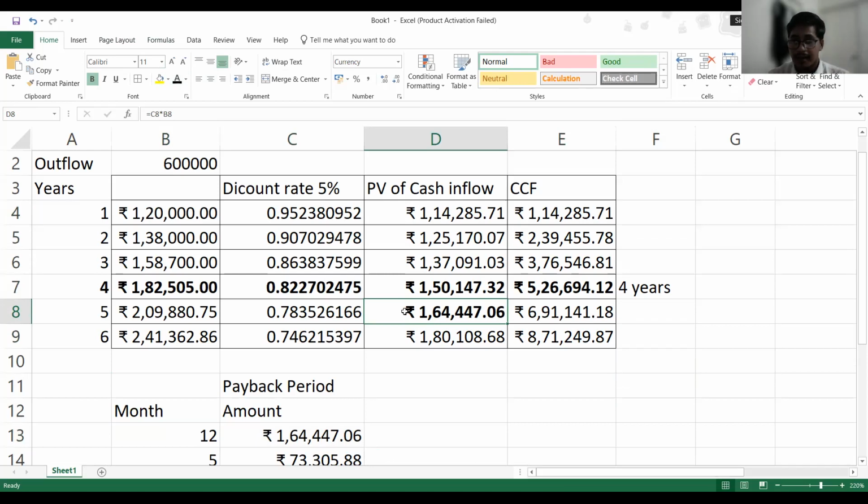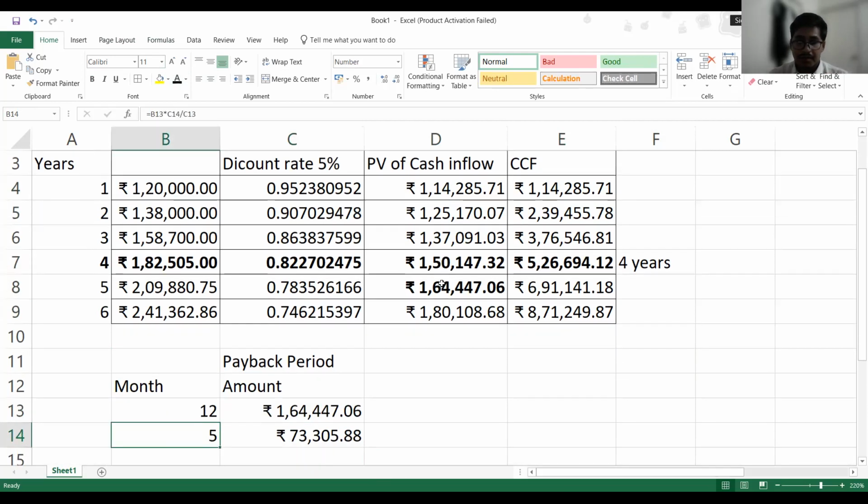So how much are we lacking? We just have to get the difference between 6 lakh rupees and whatever we have generated till 4 years. The difference is 73,305. To get the months, we just do cross multiplication: we earn 1,64,000 in 12 months, so in how many months will we earn 73,000? After cross multiplying, we get the value 5.